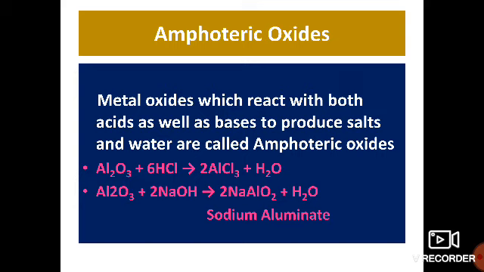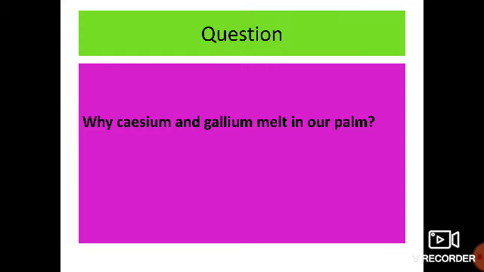Al2O3 when it reacts with sodium hydroxide gives 2NaAlO2, that is sodium aluminate, plus water. Here aluminium oxide is reacting with acid and base and the products are the respective salt and water. Hope you understood the concept.